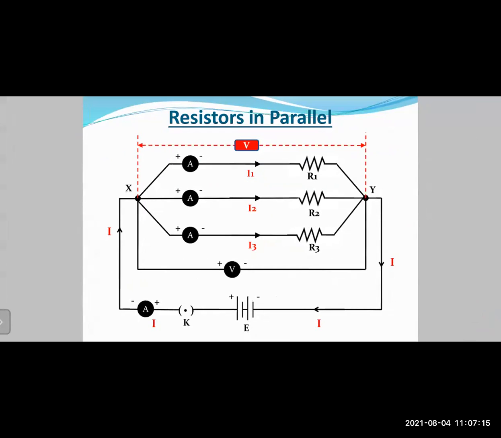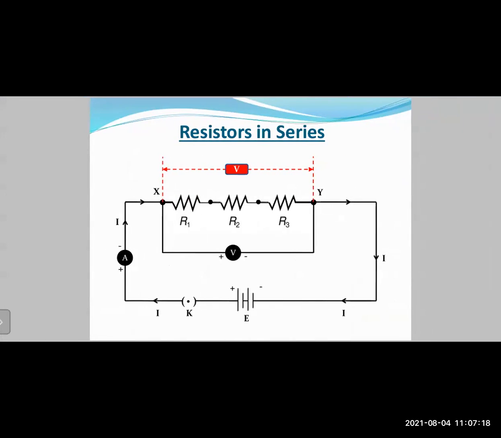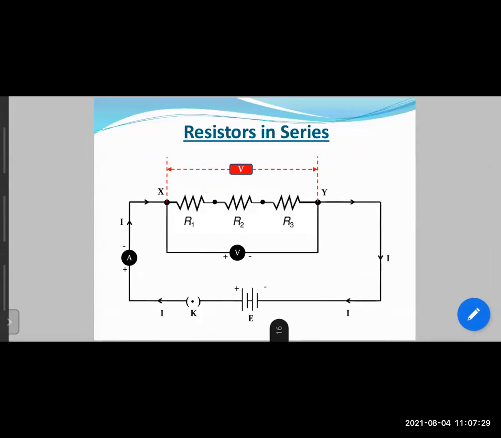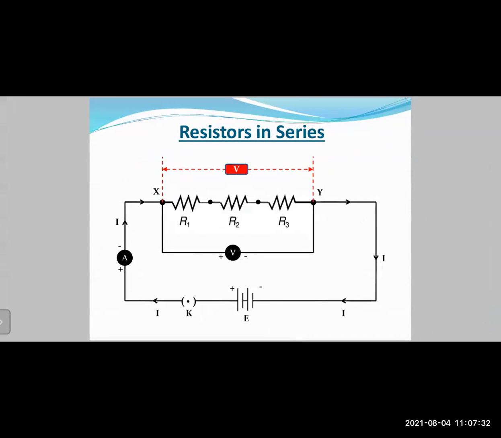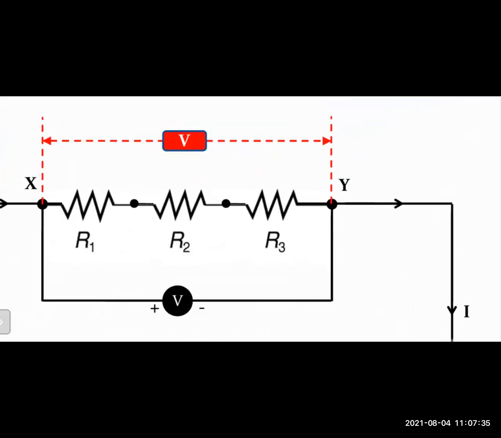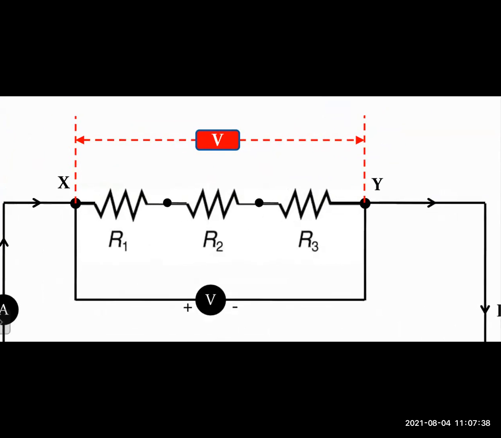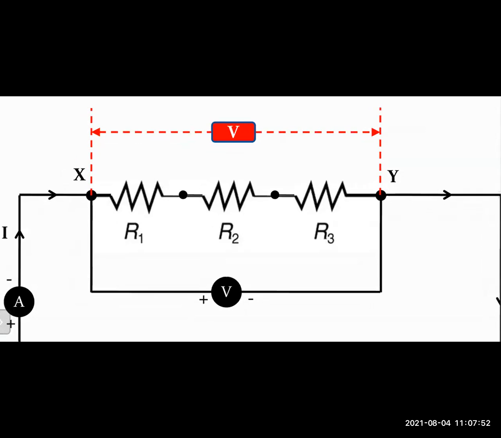Okay, fine. Now let us study in detail the concept of resistors in series combination. The parallel combination we will be studying in tomorrow's class, that is the next class. But today we will go into detail on the concept of a series combination. Now let us go into this diagram. Here you can see those resistors R1, R2 and R3 which are connected in a series combination. The voltmeter V at the bottom, connected across points X and Y, will measure the potential difference between the two points X and Y, whereas the current flowing through the circuit will be measured by the ammeter A.